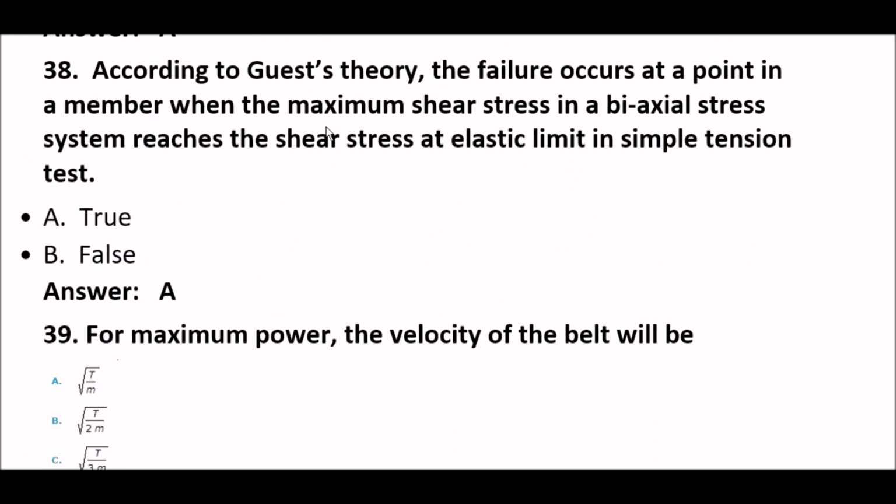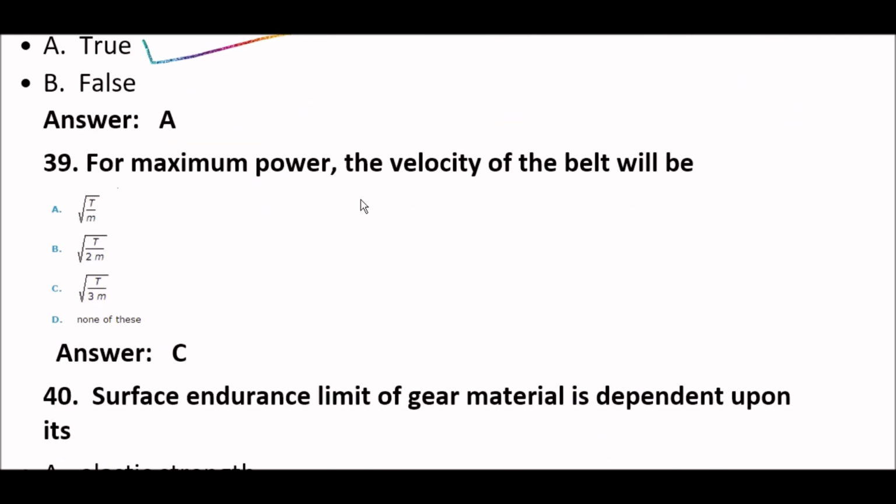Next, according to Guest's theory, failure occurs at a point in a member when the maximum shear stress in a biaxial stress system reaches the shear stress at the elastic limit in a simple tension test. This is true. Okay. Next. For maximum power, the velocity of the belt will be option C, under root T divided by 3m. Option C is right here.